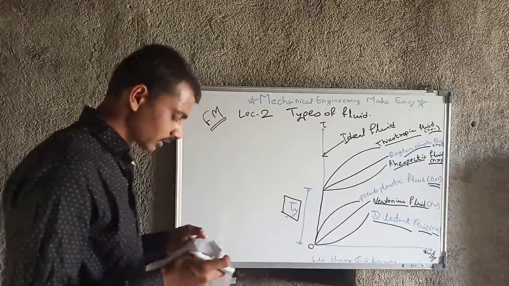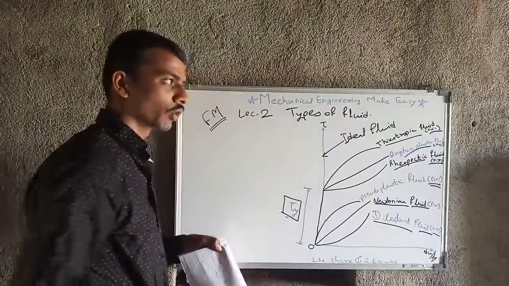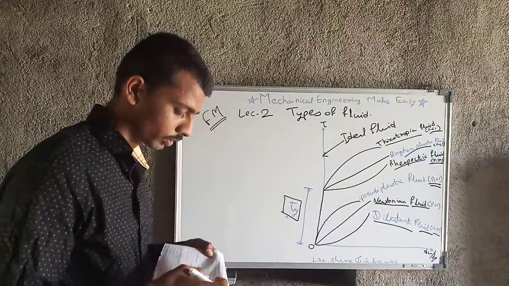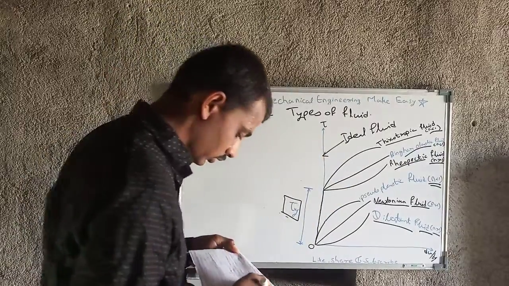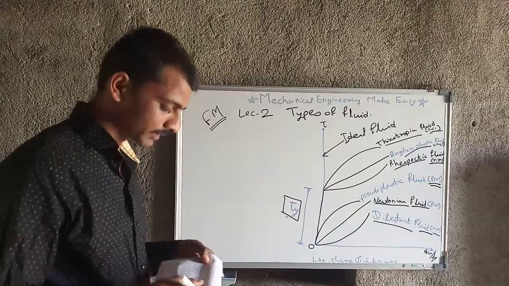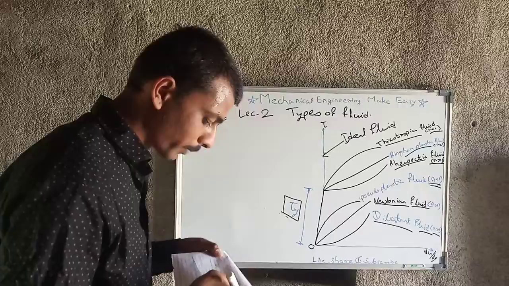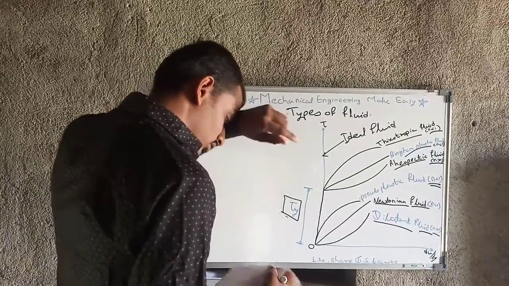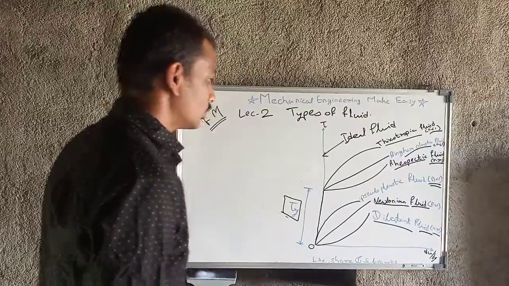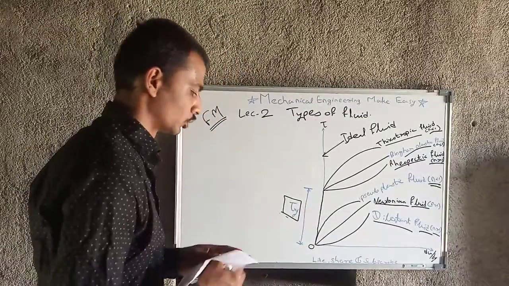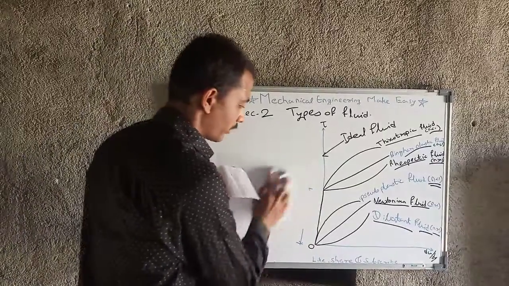Okay, after that, the Bingham plastic fluid also has another name, that is ideal plastic fluid. The examples of Bingham plastic fluid are sewage sludge, toothpaste, oil paint, etc. These are the examples that I wanted to share with you. You should draw this so that you will get the proper knowledge of this. I think I will move forward now.